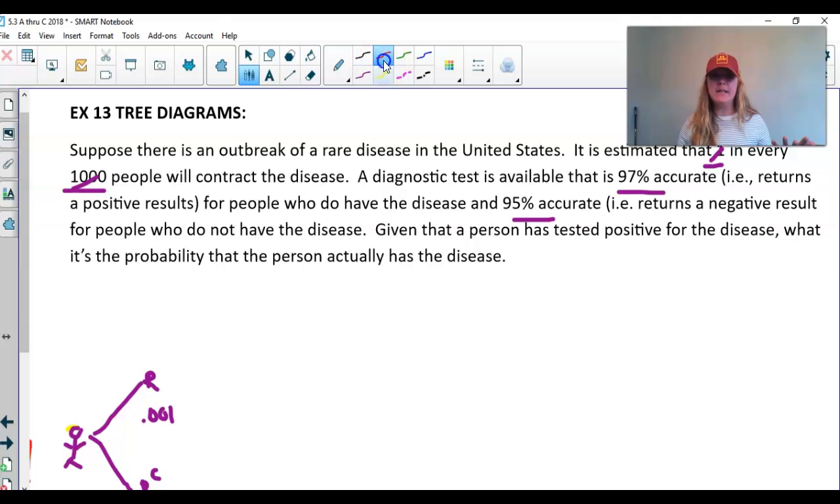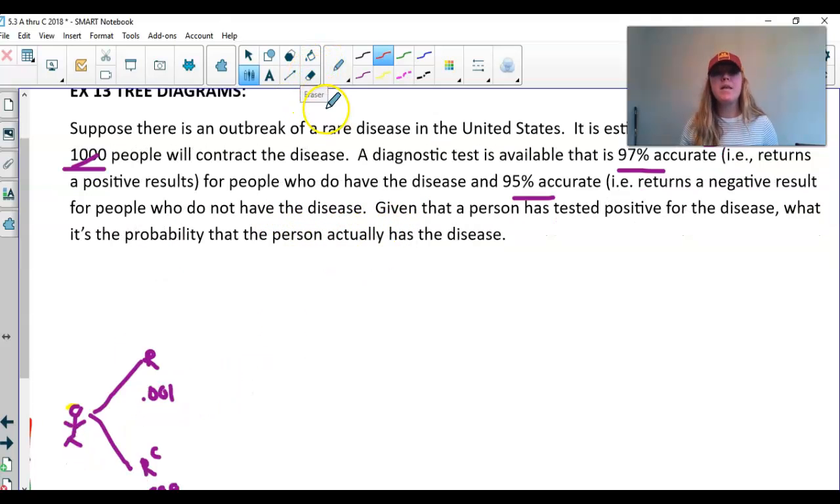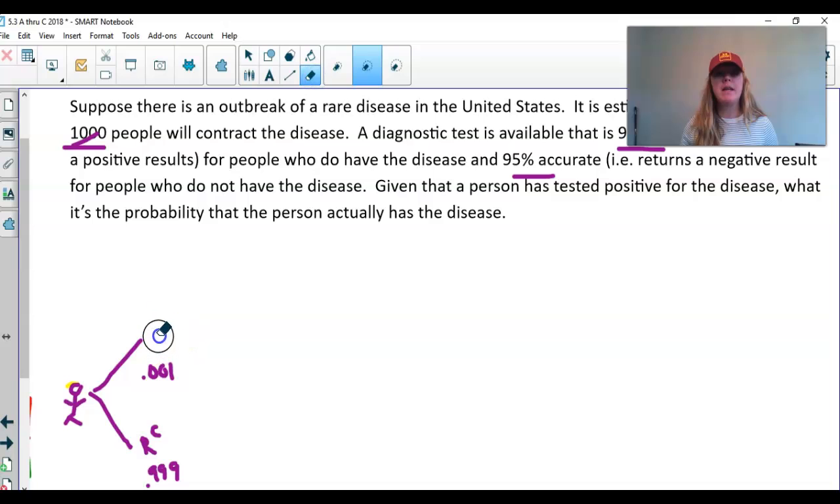Next, we're going to get tested. A diagnostic test is available that's 97% accurate for people who do have the disease. Okay, I'm going to do something. I think it's going to make it look a little bit better because we keep talking about the disease. I put rare. Let's put D instead. Sorry, guys.